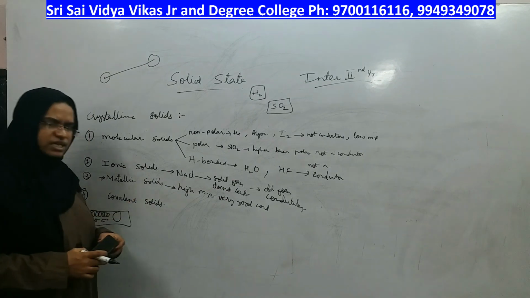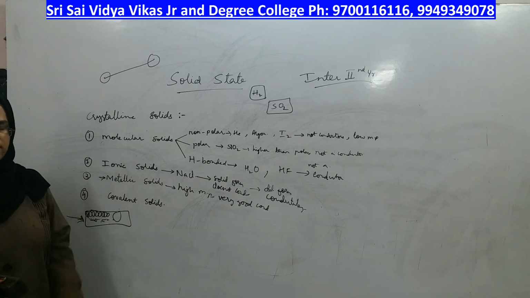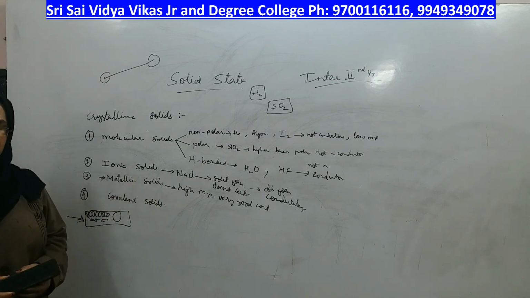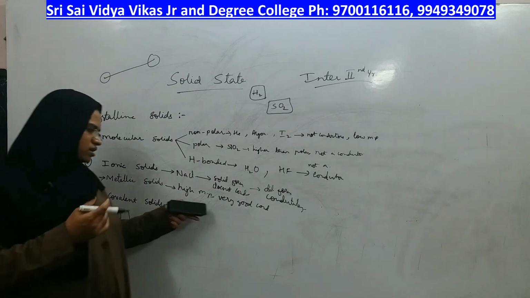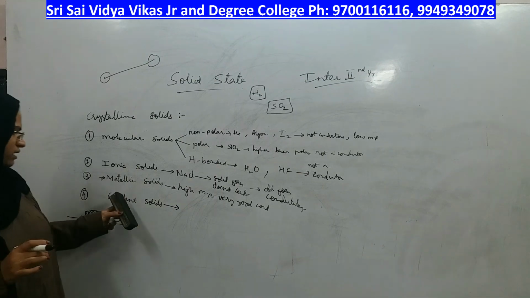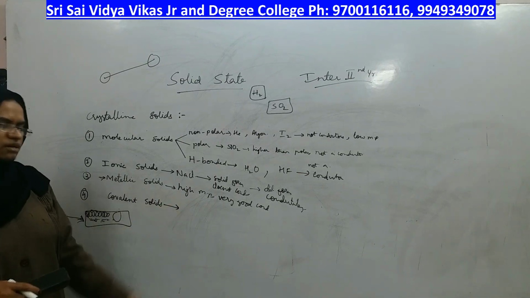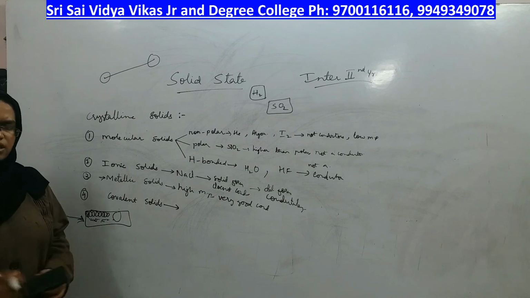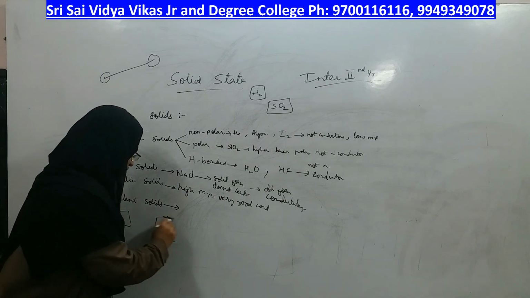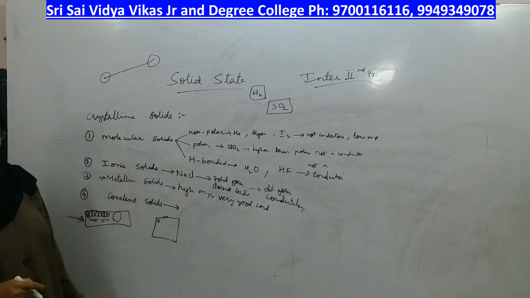Coming to the last type of solids, I will take the example and then explain the description of covalent solids. Examples are diamond or graphite. Graphite is not purely a covalent solid, but you can consider it to be a covalent solid. The best example is diamond, in which the atoms, sorry, not molecules. If it is a molecule, it should come under molecular solid.